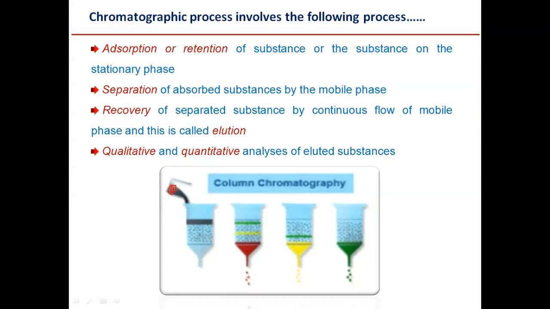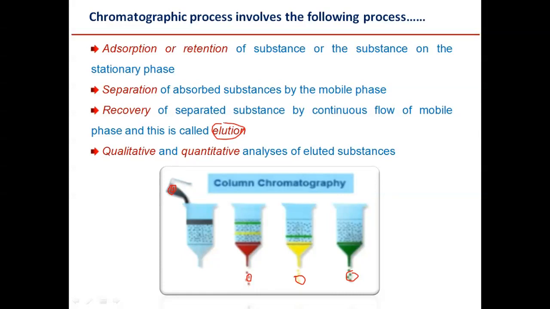For example, here component A is red in color, component B is yellow in color, and component C is green in color. So recovery of the separated substance by continuous flow of the mobile phase is called elution. So this is important.